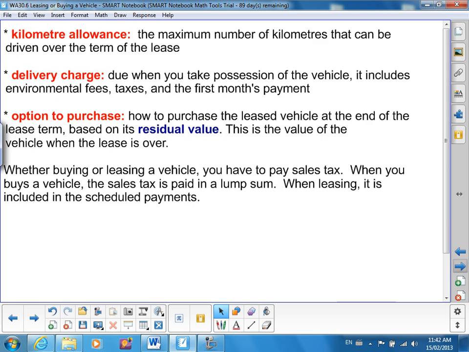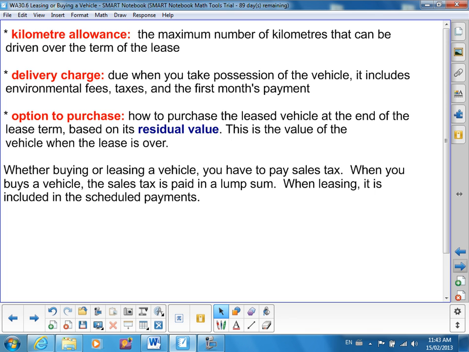Kilometer allowance, the maximum number of kilometers that can be driven over the term of the lease. So you're usually given like 25,000 kilometers a year, something like that. And so if over 3 years you drive more than 75,000 kilometers, you will be charged usually 10, 12, 13 cents per kilometer extra. So if you do a lot of driving, that can add up to a big bill at the end.